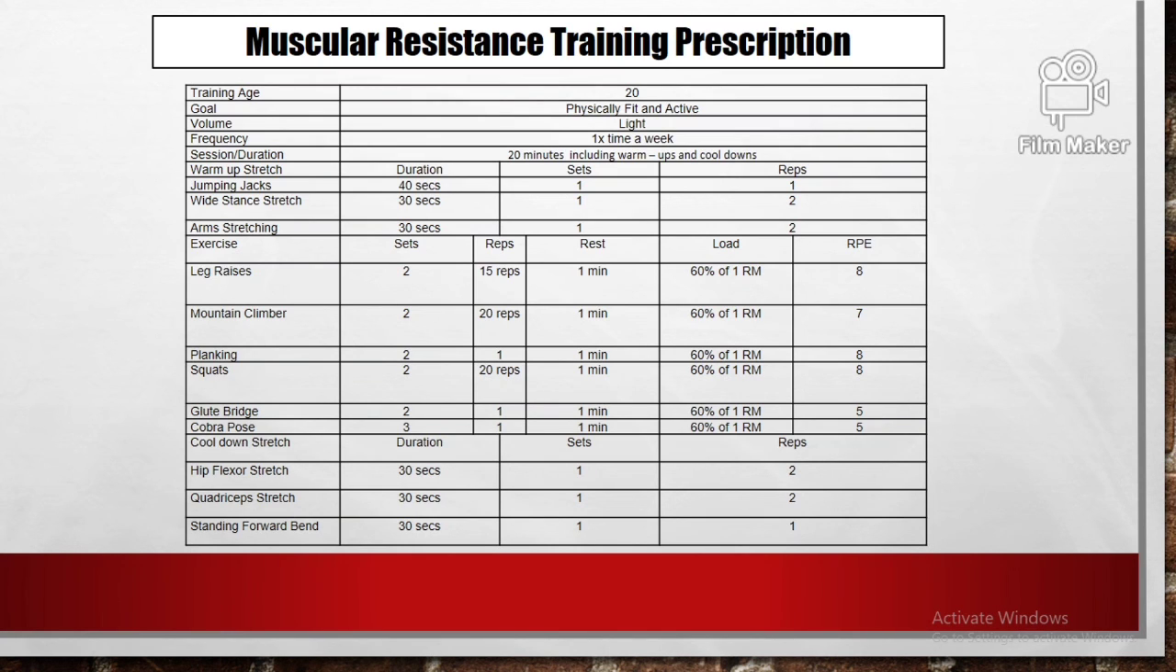Now for the cooldown stretch, we'll have the hip flexor stretch for 30 seconds on each side, 1 set. For the quadricep stretch, we'll have 30 seconds on each side and 1 set. And for the standing forward bend, we'll have 1 set for a duration of 30 seconds with 1 repetition.